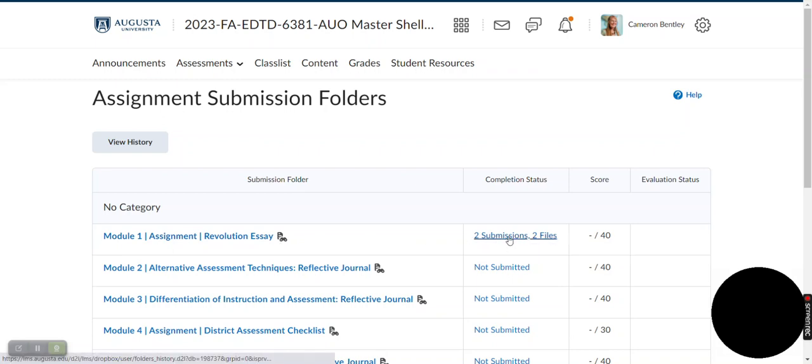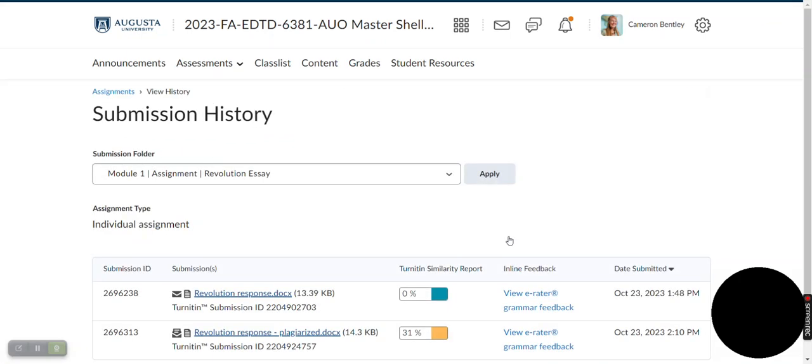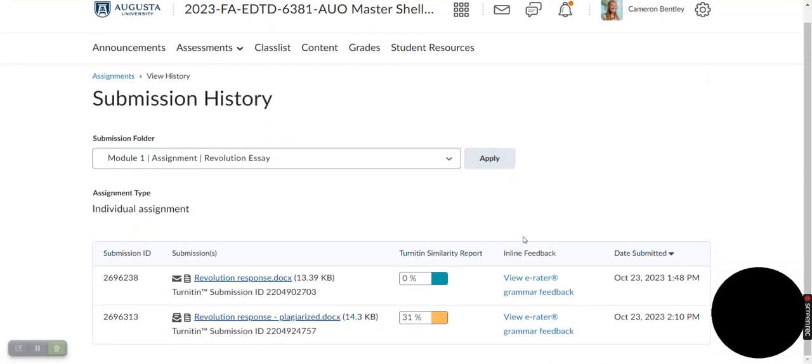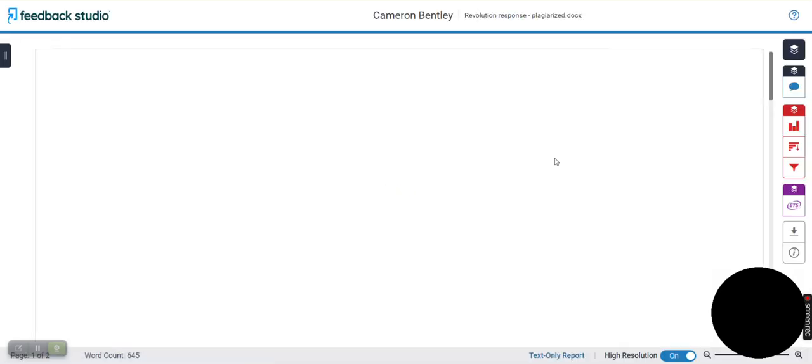So I'm going to click to view my submissions. And from here, I can see that I have a 0% similarity on this submission and a 31% similarity on this one. And so I want to see what has caused this match.